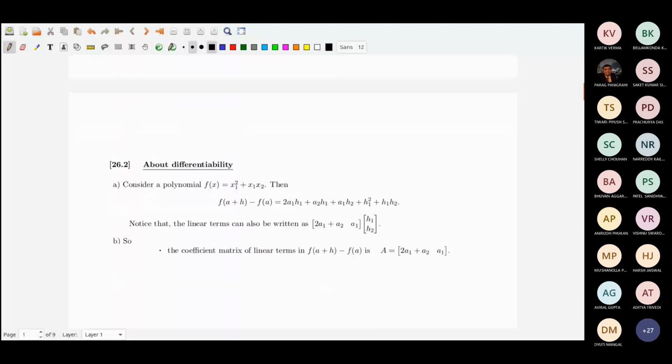Something else. Imagine a polynomial in two variables, f(x) equal to x1 square plus x1 x2.